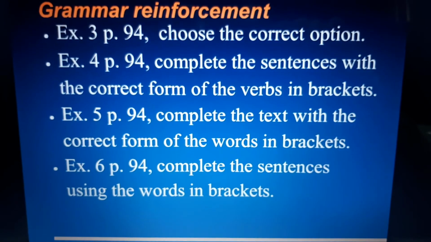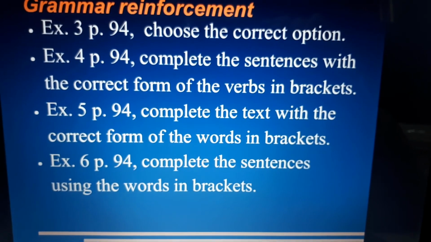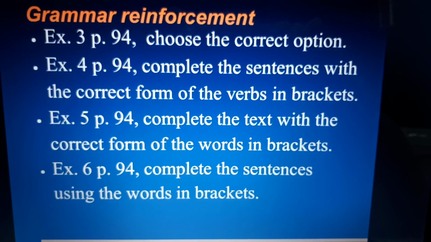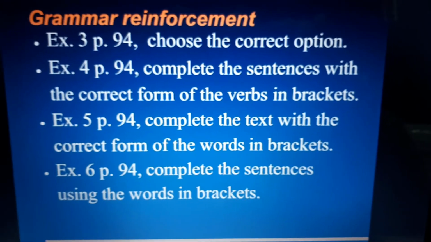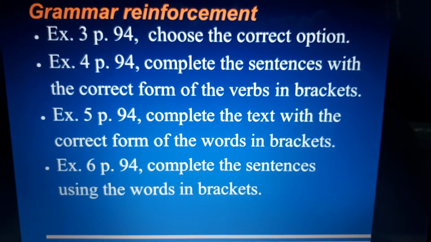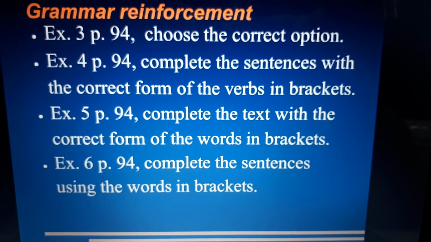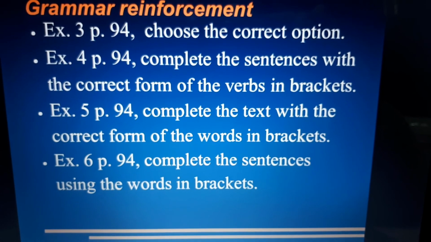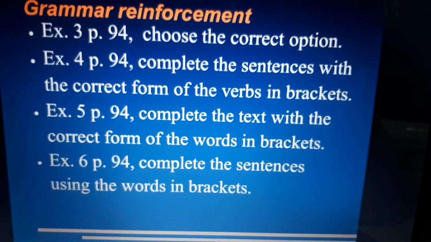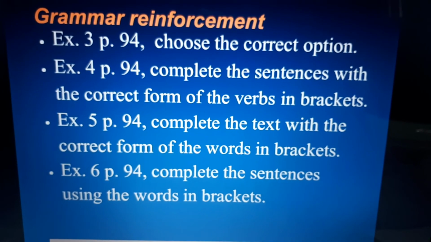For grammar reinforcement, students are going to refer to page 94 of the text. They are going to do exercises 3, 4, 5, and 6. In exercise 3, students will choose the correct option. In exercise 4, they will complete the sentences with the correct form of the verbs in brackets. In exercise 5, they will complete the text with the correct form of the words in brackets. And in exercise 6, students will complete the sentences using the words in brackets.